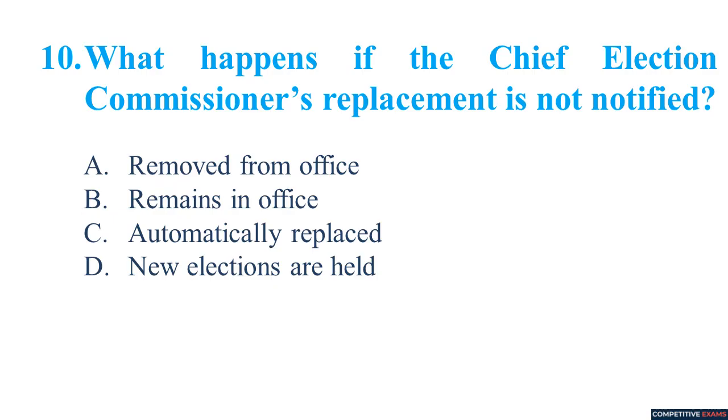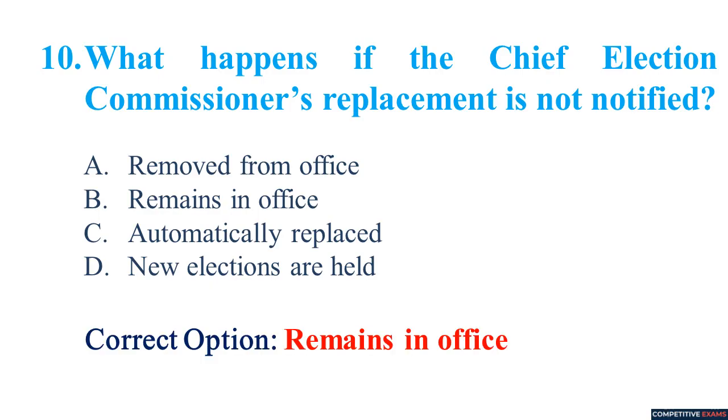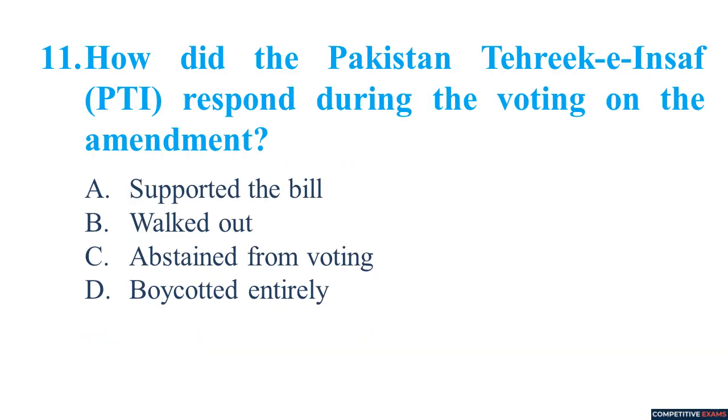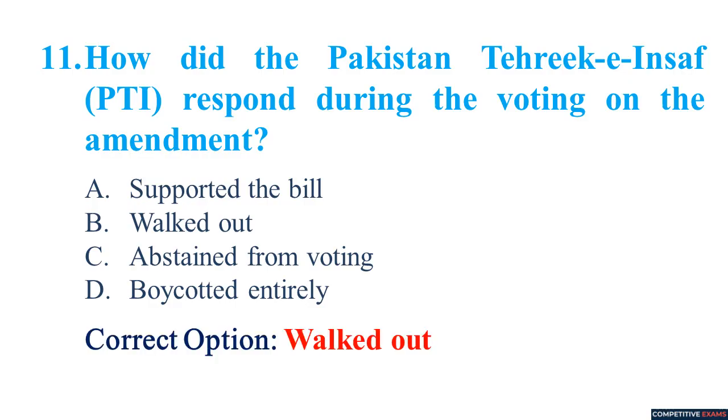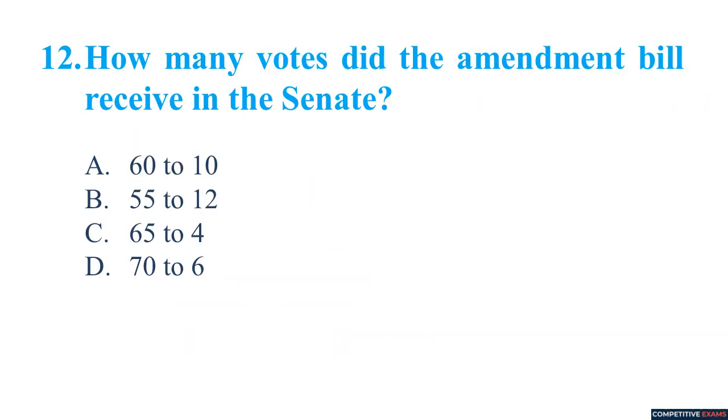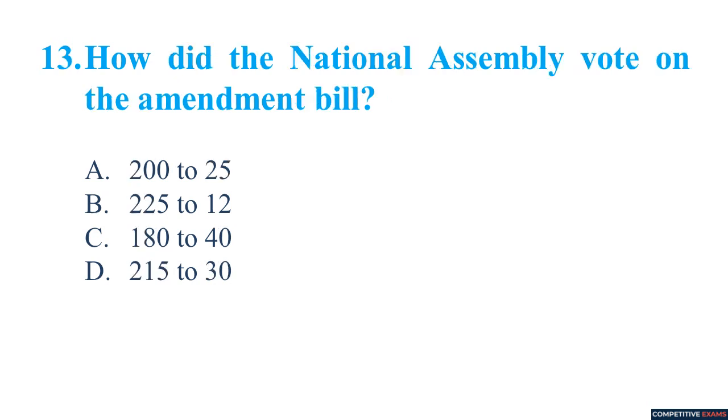What happens if the Chief Election Commissioner's replacement is not notified? Remains in office. How did the Pakistan Tehreek-e-Insaf (PTI) respond during the voting on the amendment? Walked out. How many votes did the amendment bill receive in the Senate? 65 to 4. 65 were in favor and 4 were not in favor.